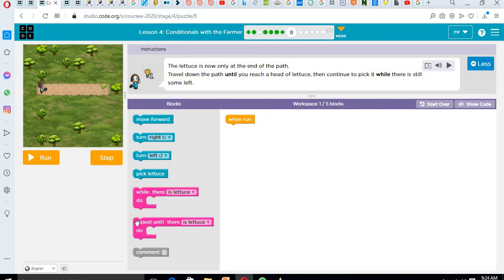So what we'll do, we'll first of all carry the repeat until there's a lettuce block, then we'll move forward because we continue to move forward until we see a lettuce. Continue to move forward until we see this lettuce. Then when we see the lettuce, what do we do? We should pick it. So we continue to move forward until we get to a lettuce. Then when we get to a lettuce, we pick the lettuce.